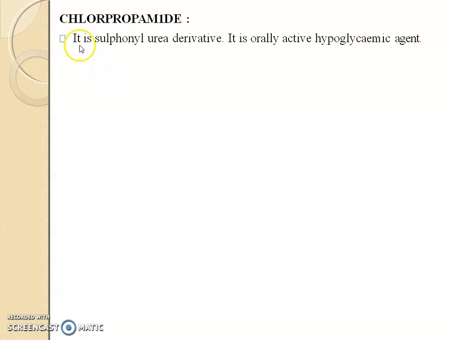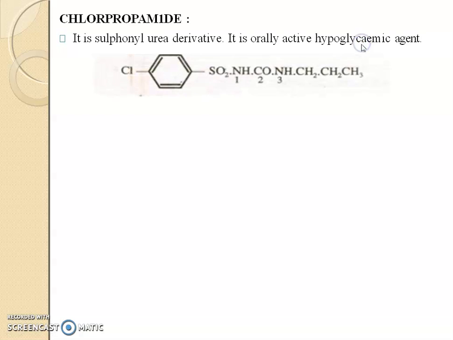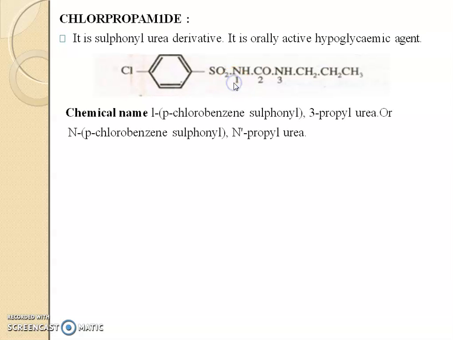Second example is chlorpropamide. It is a sulfonylurea derivative and an orally active hypoglycemic agent. This is the structure of chlorpropamide, which contains a sulfonylurea group, and a propyl group is attached to the 3 position of nitrogen, and para-chlorobenzene is attached to the 1 position of nitrogen. Chemical name: 1-para-chlorobenzene sulfonyl 3-propylurea, or